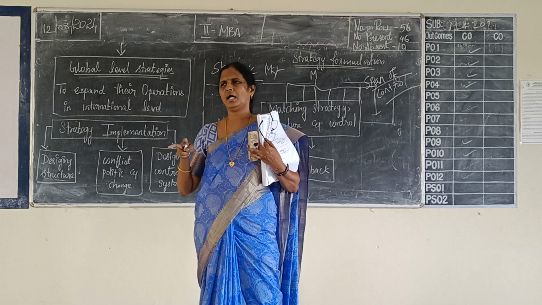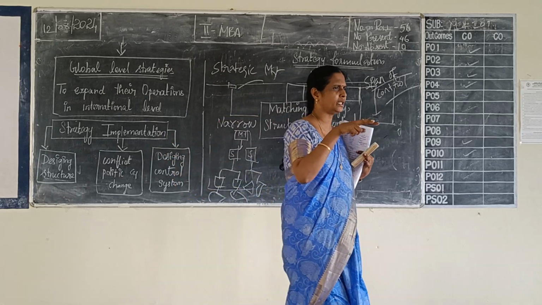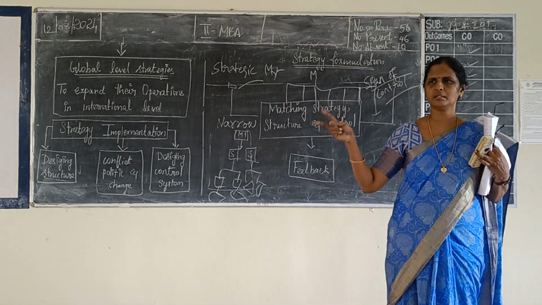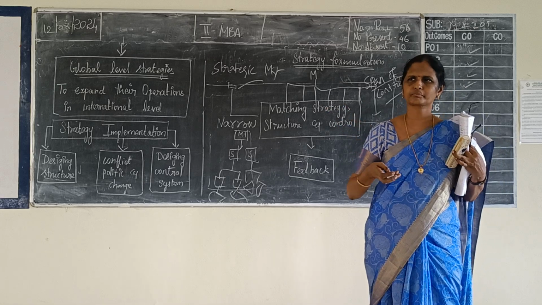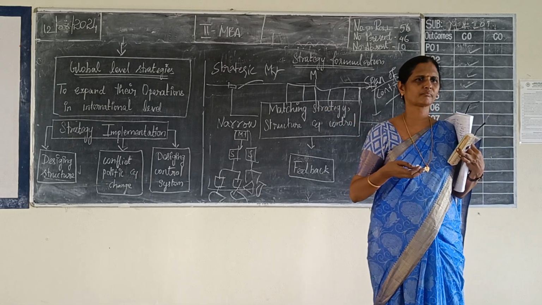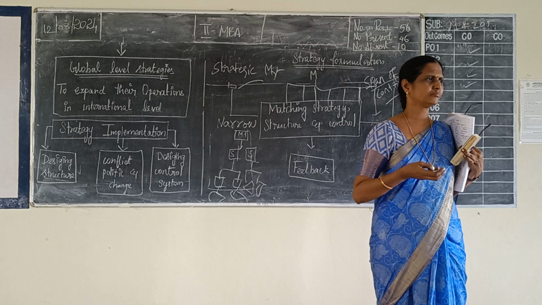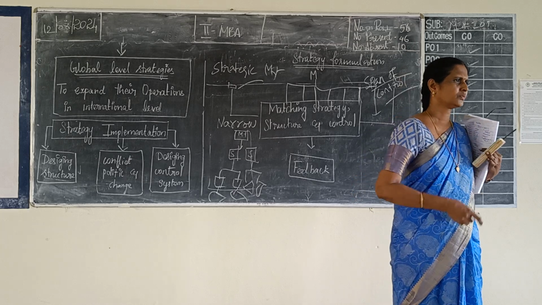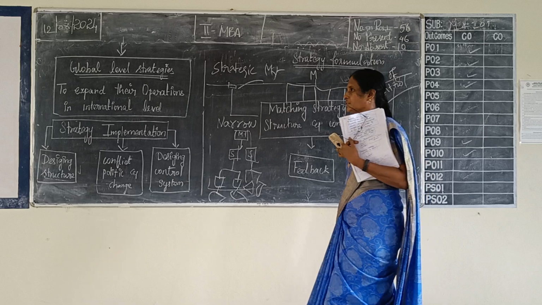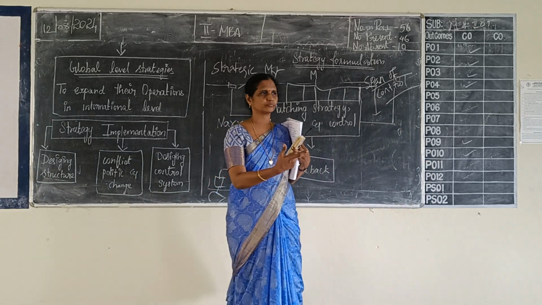No. Then under what condition few subordinates, and under what condition multiple subordinates? Based on the nature of the job. Very good.